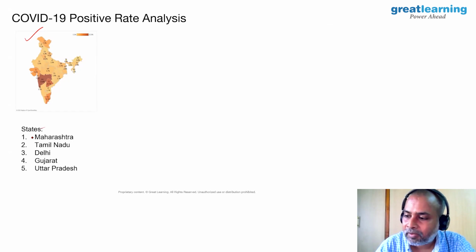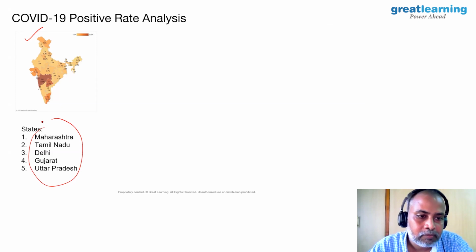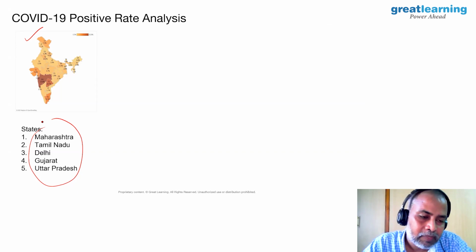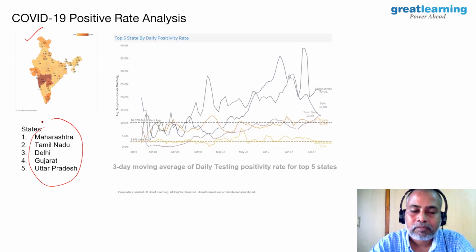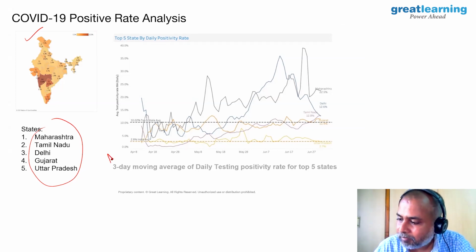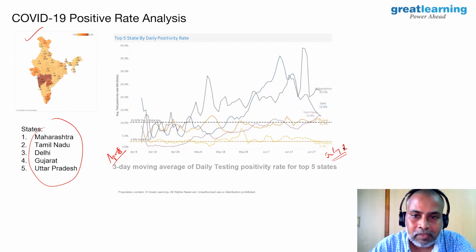We have taken India for our study, and we have considered the following 5 states: Maharashtra, Tamil Nadu, Delhi, Gujarat, and Uttar Pradesh. The reason we have taken these 5 states is that they are severely affected by the number of positive cases. Right from April 8th till July 1st, when we came up with the analysis, we calculated the daily rate for all these 5 states.